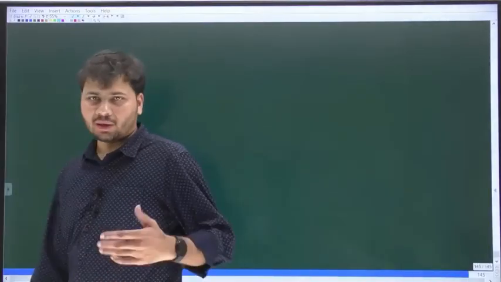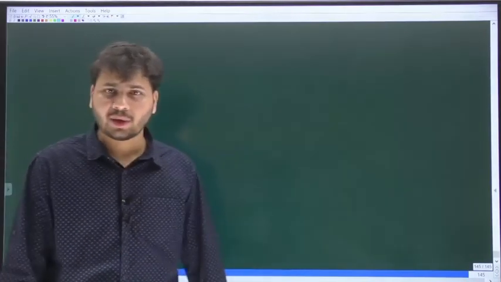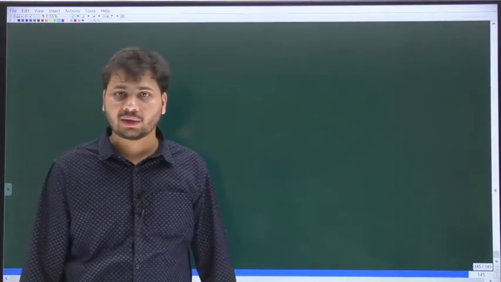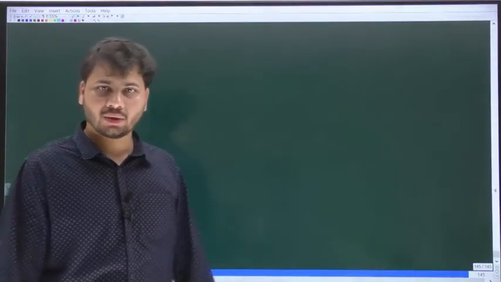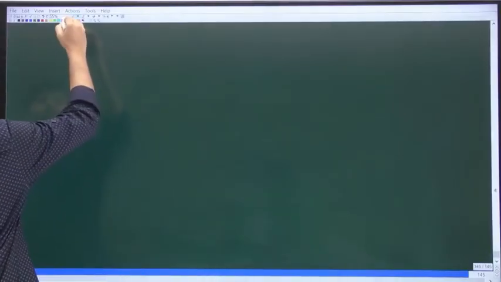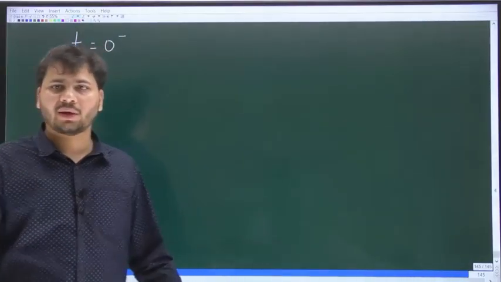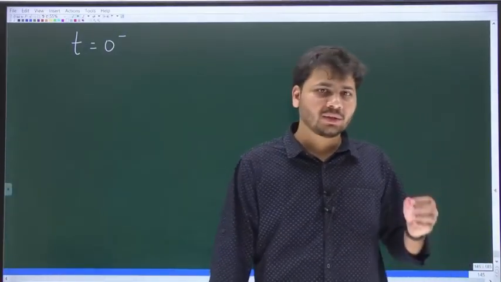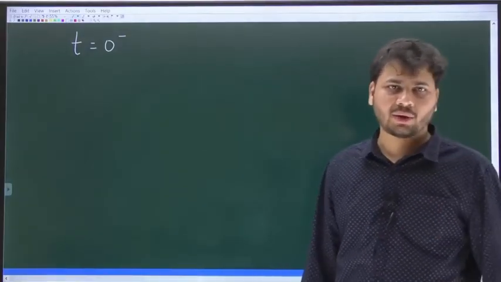Okay, so just to elaborate on this fact a little more. Voltage across the capacitor cannot change suddenly or instantaneously. This sudden or instantaneous change means what? The change occurs in zero time. Okay, now when I say t equal to what? 0 minus. When I say t equal to 0 minus, all of you know the meaning of 0 minus: just before t equal to 0. T equal to 0 minus means we are at just before t equal to 0.